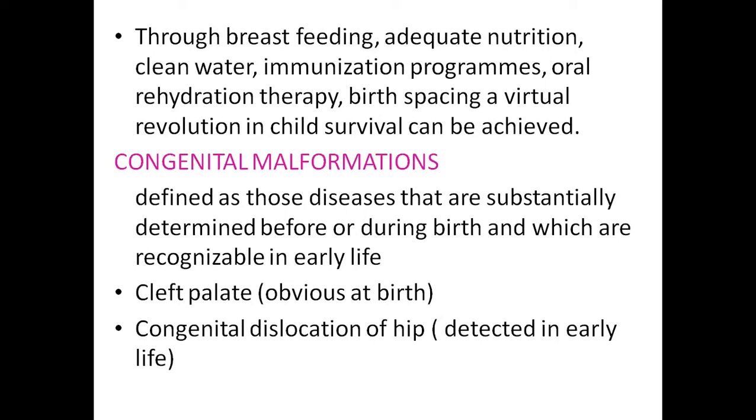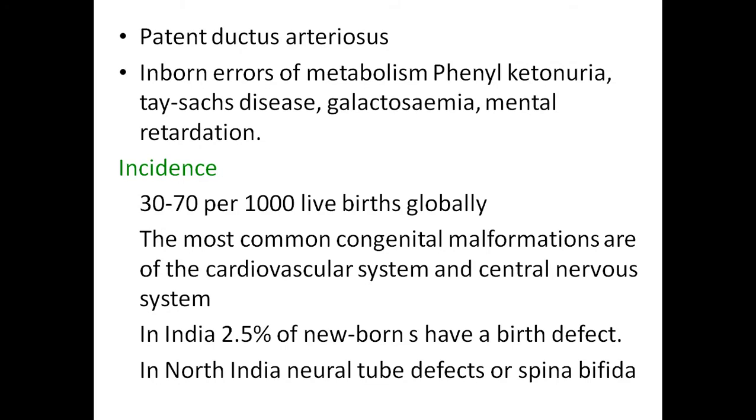And then congenital dislocation of the hip. It is detected early in early life. If you detect it early and correct the dislocation, the permanent handicap can be prevented by correcting the congenital dislocation of the hip at the time of delivery. And then patent ductus arteriosus and some inborn errors of metabolism like phenylketonuria, Tay-Sachs disease, galactosemia, and mental retardation. If the mother is having some inborn metabolic disorders, she is supposed to avoid having the pregnancy.